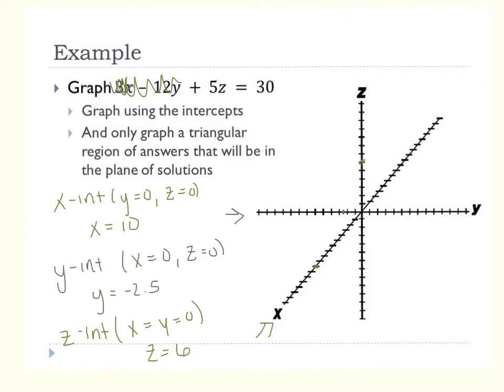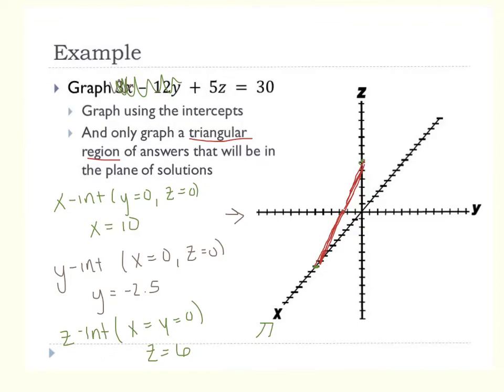Okay, so what you're going to do now, to draw in a whole plane can look pretty confusing. So we're just going to draw in the triangular region that connects these intercepts. So with the straight edge, you're going to connect these 3 points. Now, this one is not very impressive. It should give you just a very small triangular region here. And you're going to fill it in. Some of the other ones we do are going to look better.